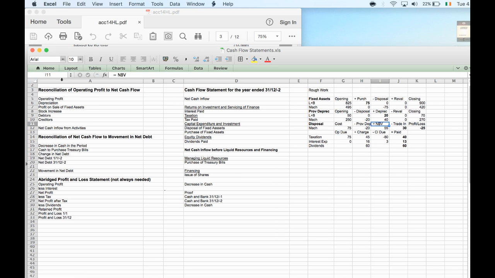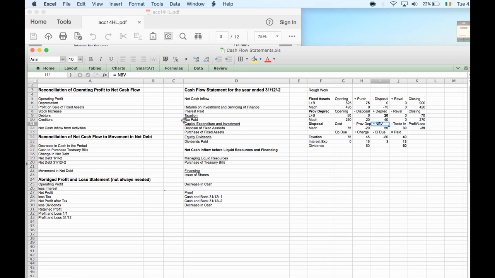Now, as with any normal question, I'm going to take the numbers I've got. I've got my basic structure here. I'll take the numbers that I've just worked out from my rough work and put them in the right place. So I spent 75 grand purchasing fixed assets. And when I disposed of machinery here, I got a trade in. I got 30 grand trade in.